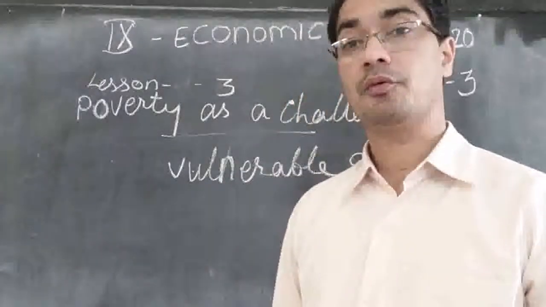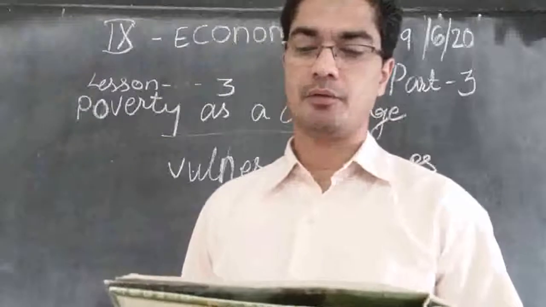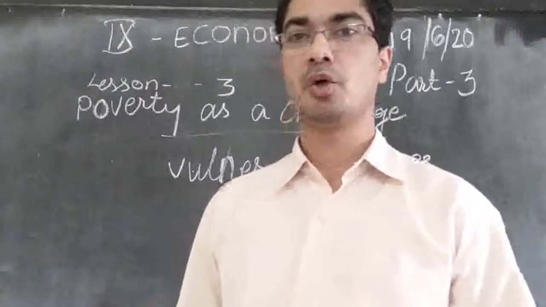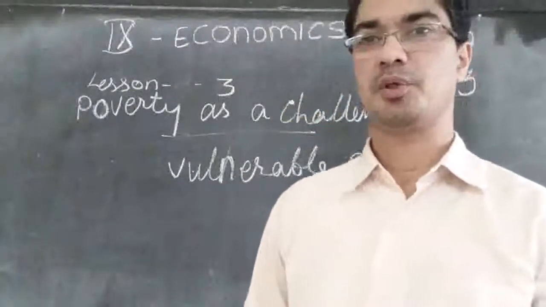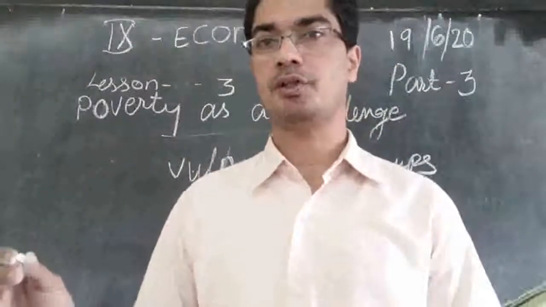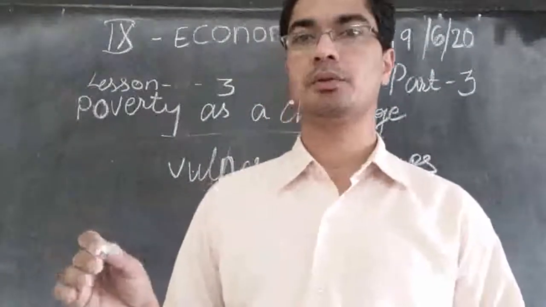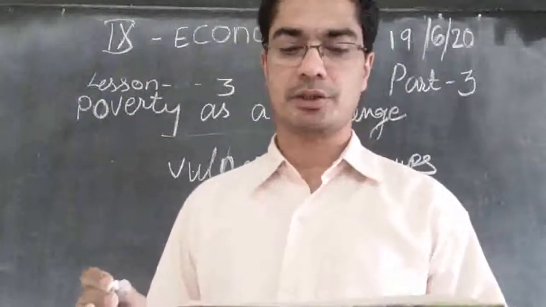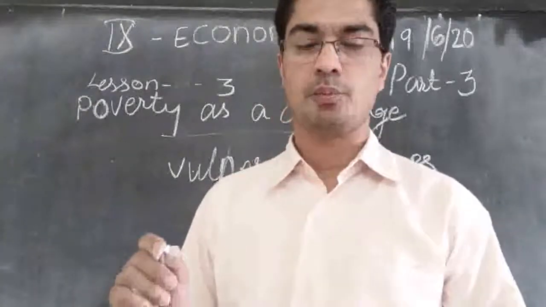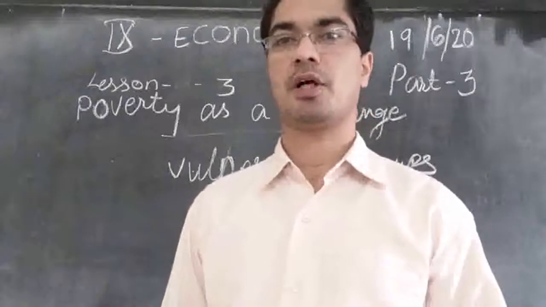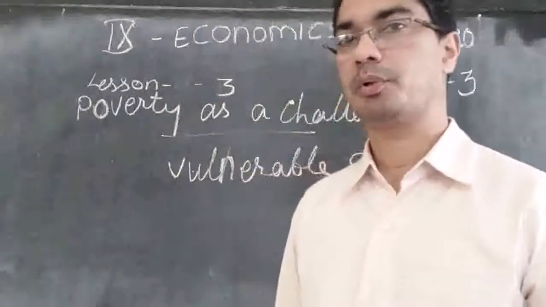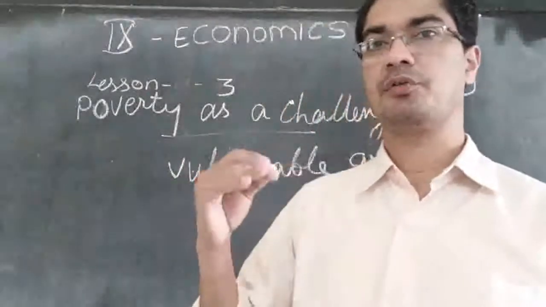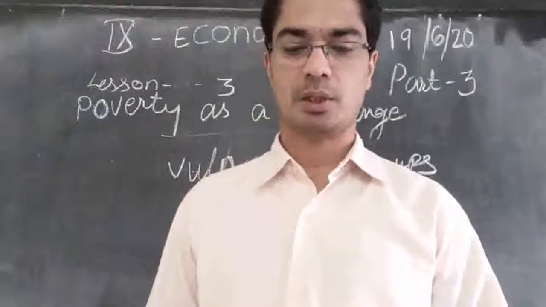So in India we have found out that the poverty ratio for all groups is 26. So 26 people out of 100 are below poverty line. If you take the average of all the Indians, every 100 people, 26 people are below poverty line. But if you take only the scheduled castes and the scheduled tribes, then we see 51 people are poor. Out of 100, 51% of the people are poor. That means poverty is existing more severely among the tribals, among the scheduled castes and so on.